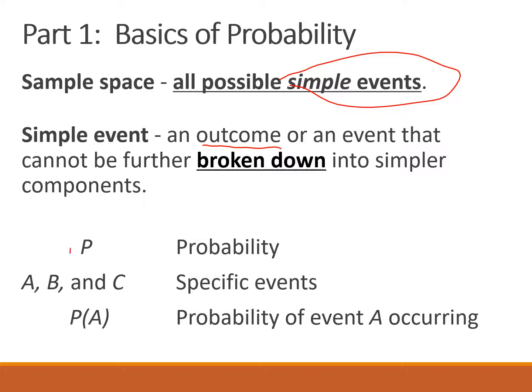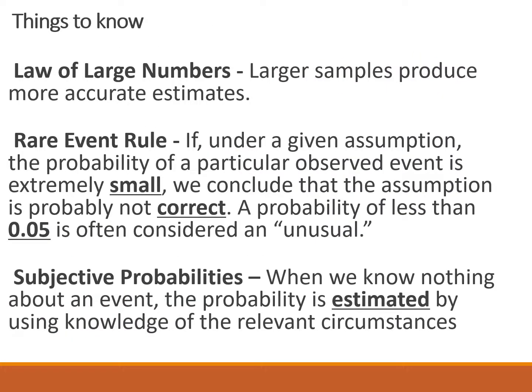When you see this, capital P, it's talking about the probability. These would be events, right? So something like this down here, P with the A inside the parentheses means the probability of event A occurring. Other things you should know, there's something called the law of large numbers, which just says that larger samples produce more accurate estimates. If we flip a coin 10 times, we might get 7 heads, 70% heads. If we flip that same coin 100 times, we're going to get much closer to 50% heads, 50% tails.